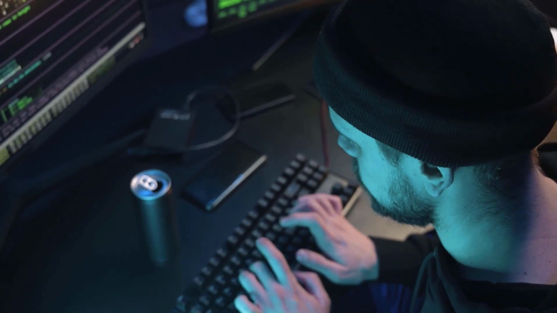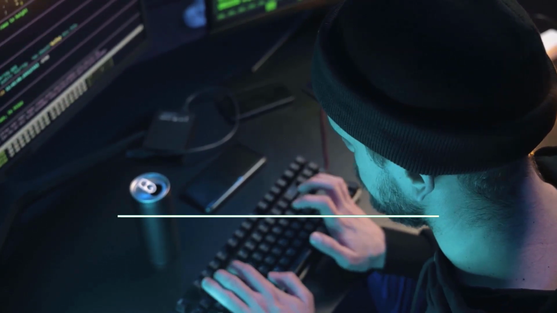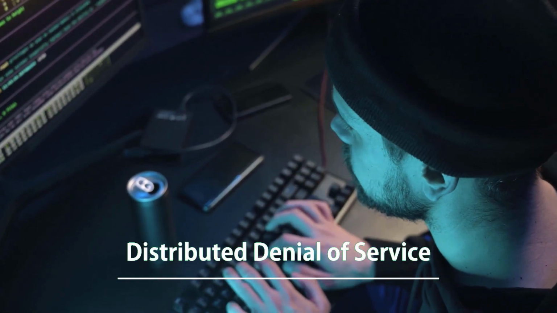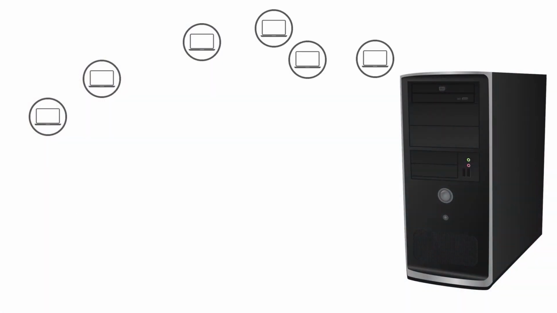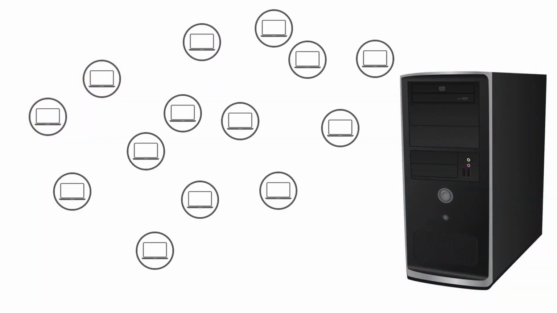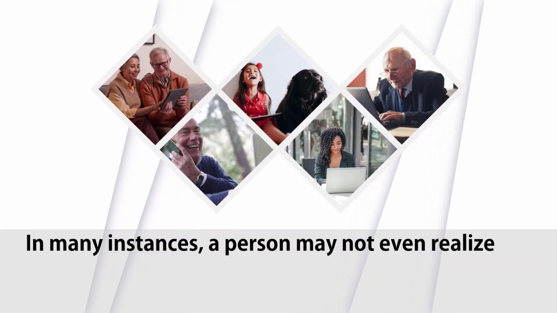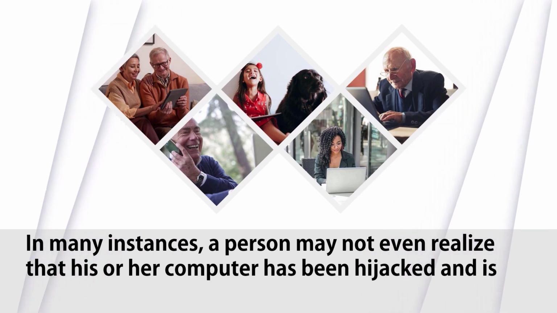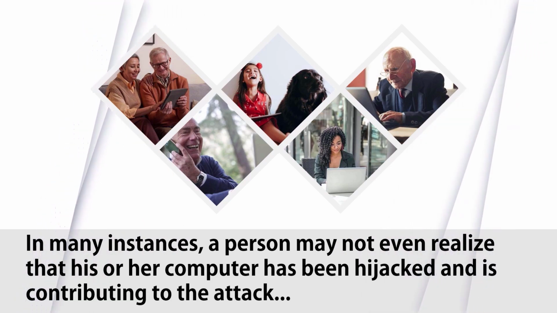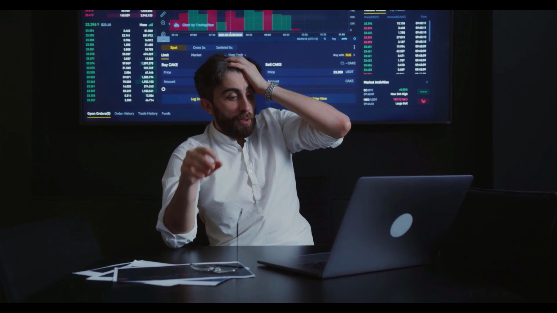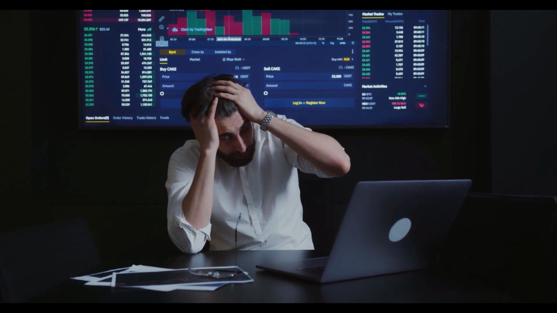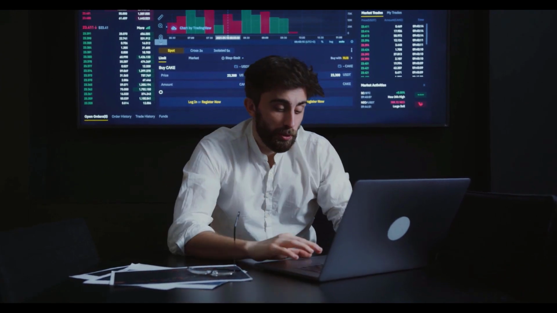There are a few different ways attackers can achieve denial-of-service attacks, but the most common is the distributed denial-of-service attack. This involves the attacker using multiple computers to send the traffic or data that will overload the system. In many instances, a person may not even realize that his or her computer has been hijacked and is contributing to the attack. Disrupting service can have serious consequences to security and online access.